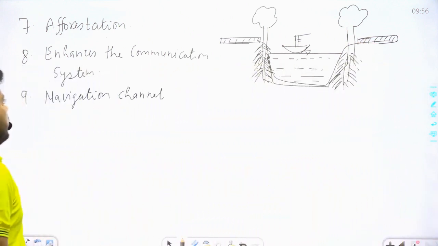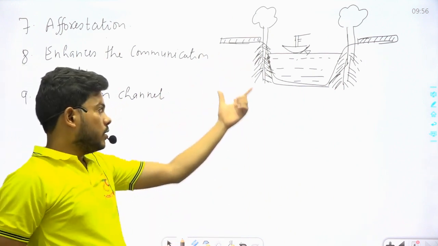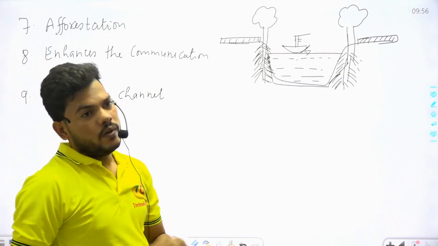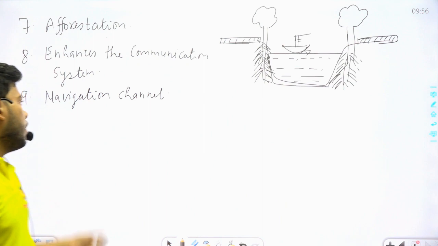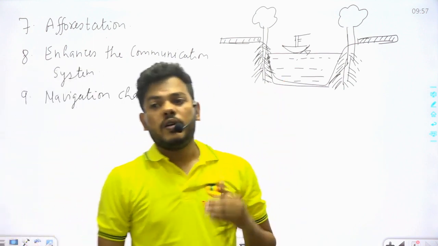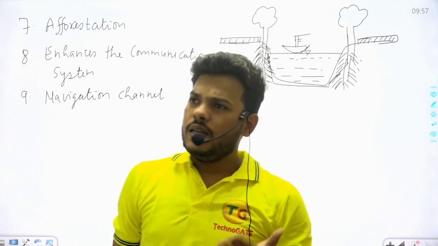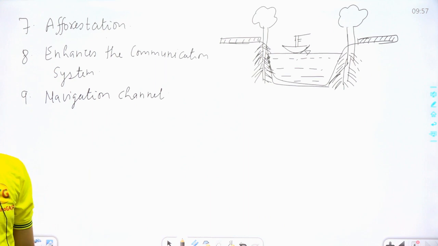Next, it enhances the communication system from one point to another point. Along the canal we make roads, and this is the communication system. Or navigation channels, means waterway. Through waterway we also transport things from one point to another point, that is known as navigation channel.